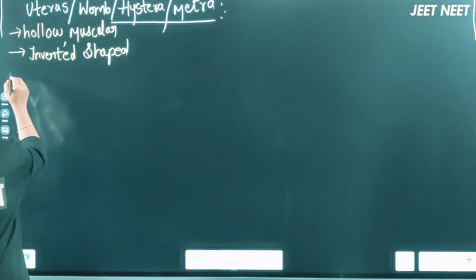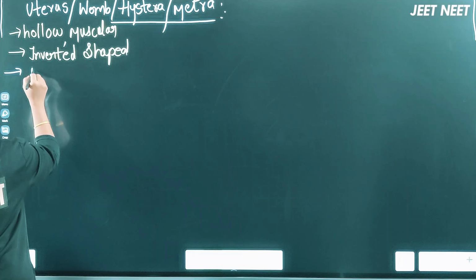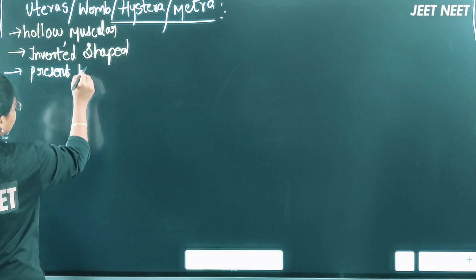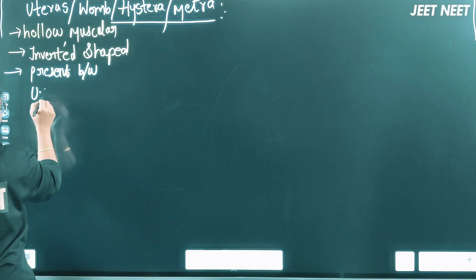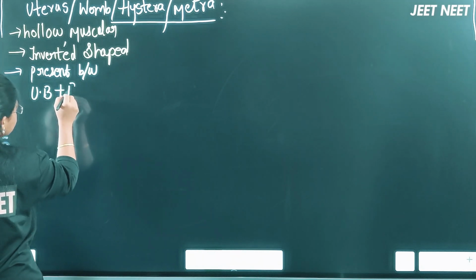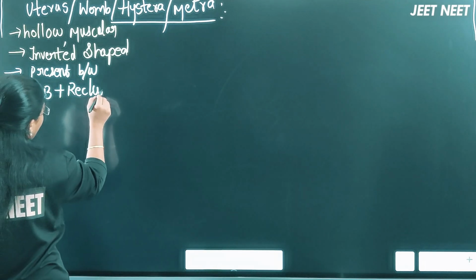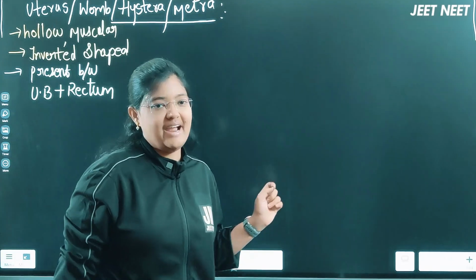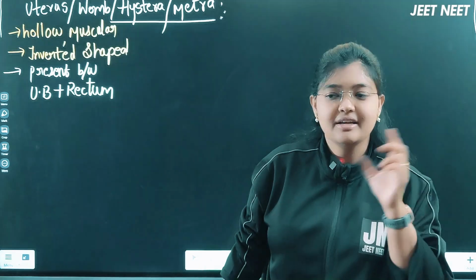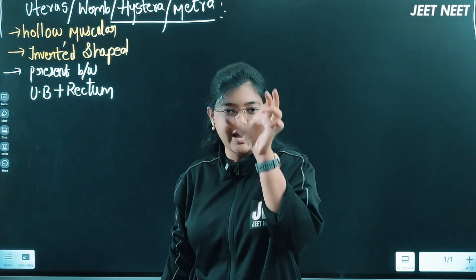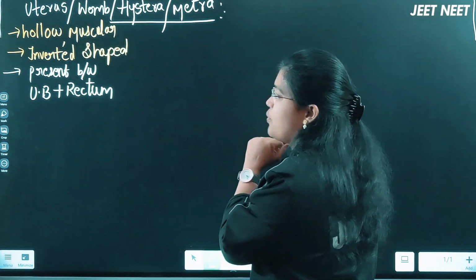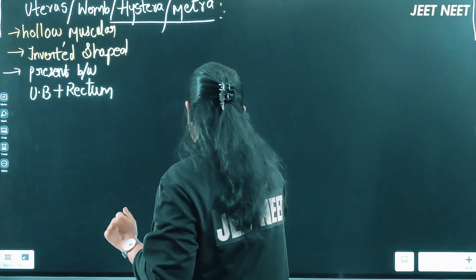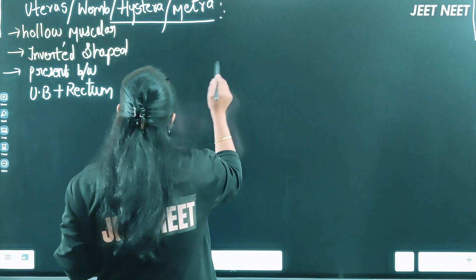So let me discuss one more point here. This uterus is present between, this was a question beta, present between the urinary bladder plus rectum of the female body, right? So this point is shown in the NCERT in the diagrammatic manner. In another video I'll show you the diagrammatic manner, how I'm telling you this point actually. It is present between the urinary bladder and as well as the rectum.